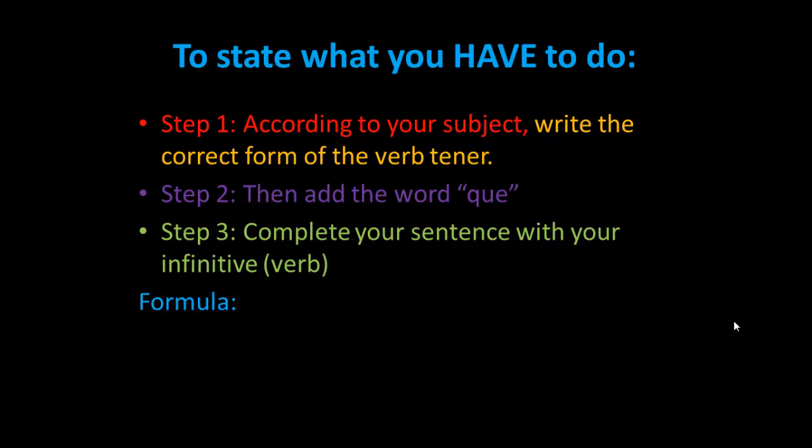So, your formula, what does it look like? You need your subject, for example, yo. You need your verb tener, which would be tengo. You need que, and your infinitive would be comer in this instance, to eat. Now, to say I don't have to eat, you put the no in front of your verb tener. So for yo tengo que comer, you would say, yo no tengo que comer. I don't have to eat.